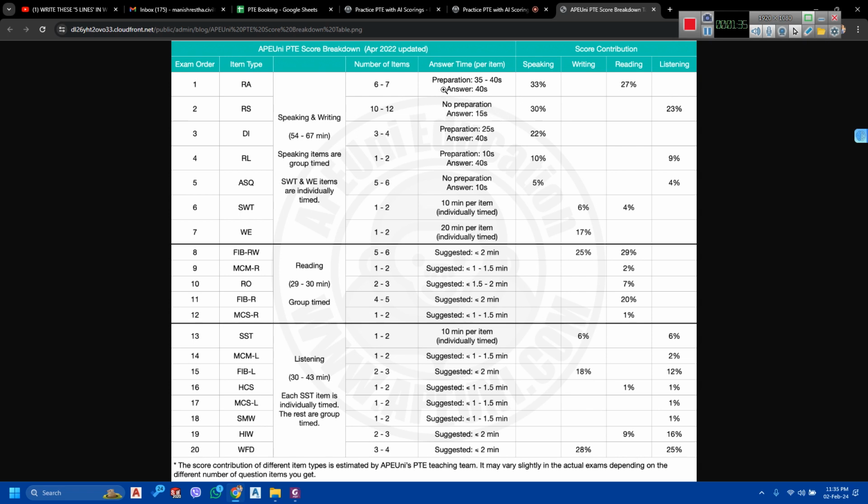This question type is very important, guys, because it covers almost 30% of the speaking section's marking. At the same time, it also contributes to the listening section with a total of 23%. Just like read aloud, repeat sentence is one of the most important question types in the PTE test. So better practice this a lot and have a good command over it to get a good score.